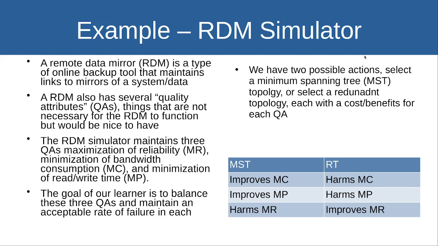The goal of our learner is to try and balance these three quality attributes without producing too much failure in the process. We have two possible actions to select, a minimum spanning tree, or MST, topology, or select a redundant topology, each with a cost or benefit for each quality attribute, summarized in this table in the bottom right.